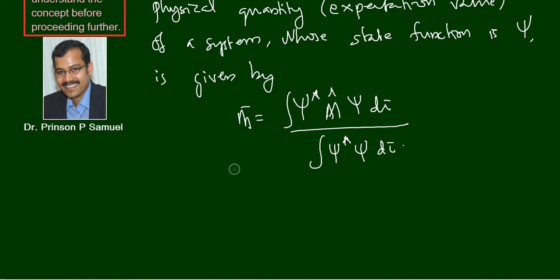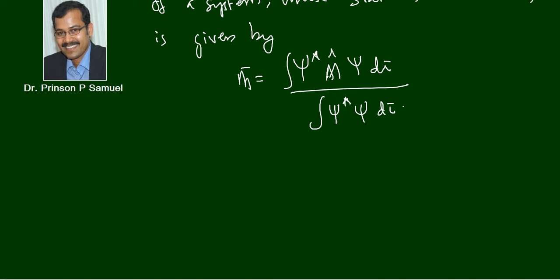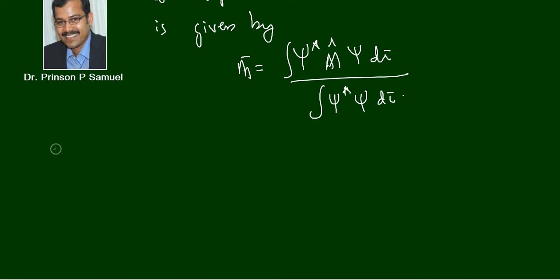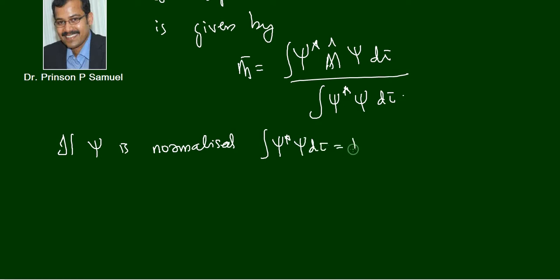Let us analyze this equation further. Now let us suppose that psi is normalized. If psi is normalized, you know that it means integral psi star psi d tau is equal to 1, right?